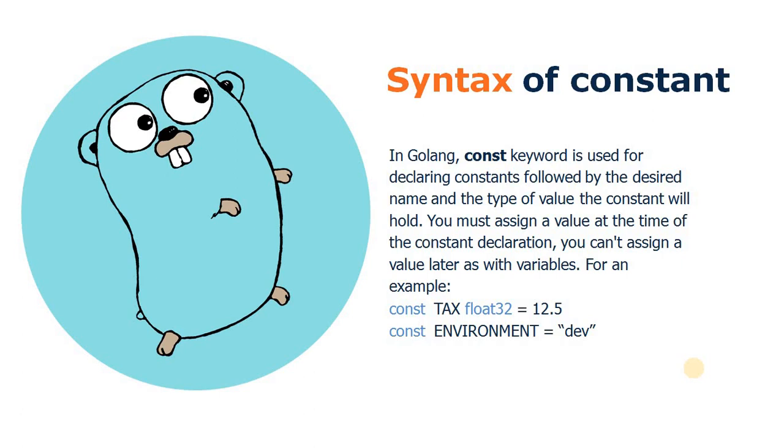In the second case we declare an environment variable of string type with value dev. In this case we omit the type, so the compiler automatically infers the type based on the assigned literal value.